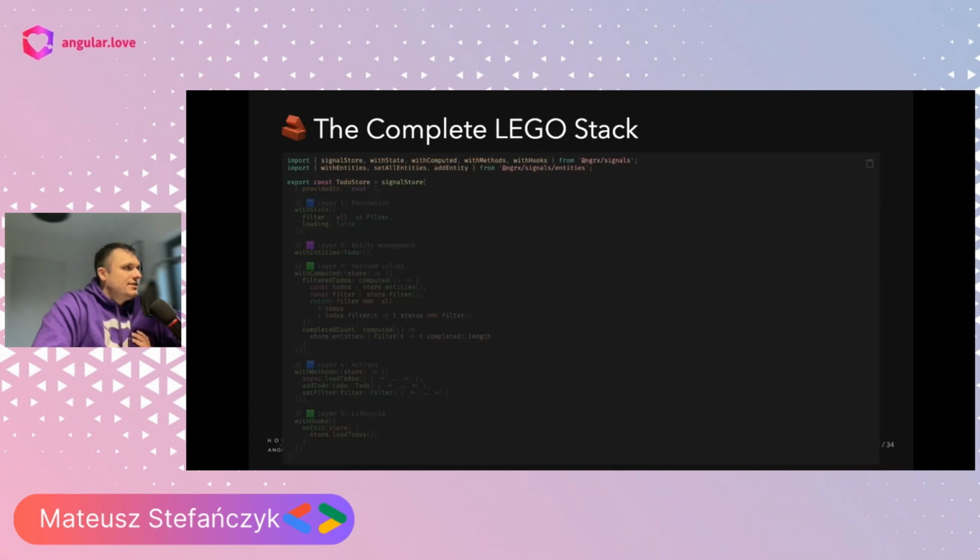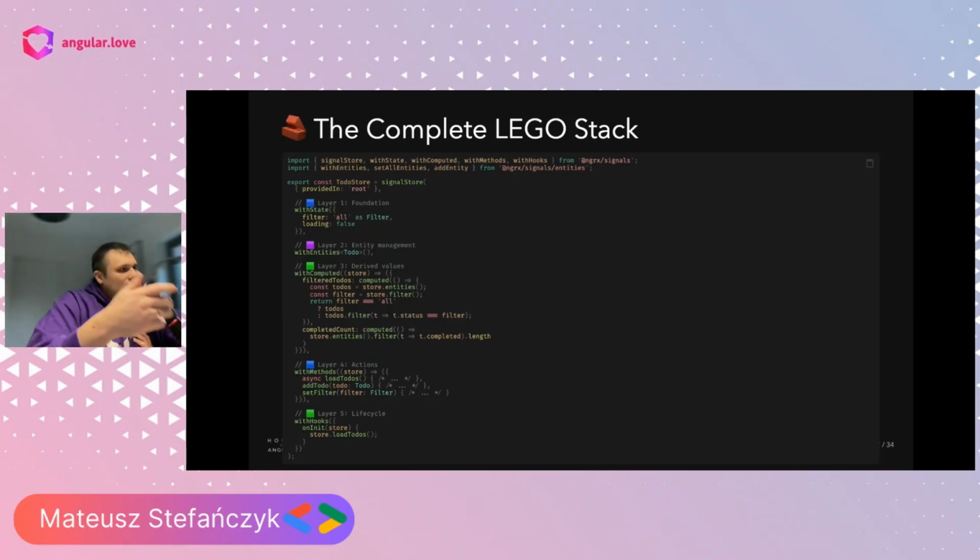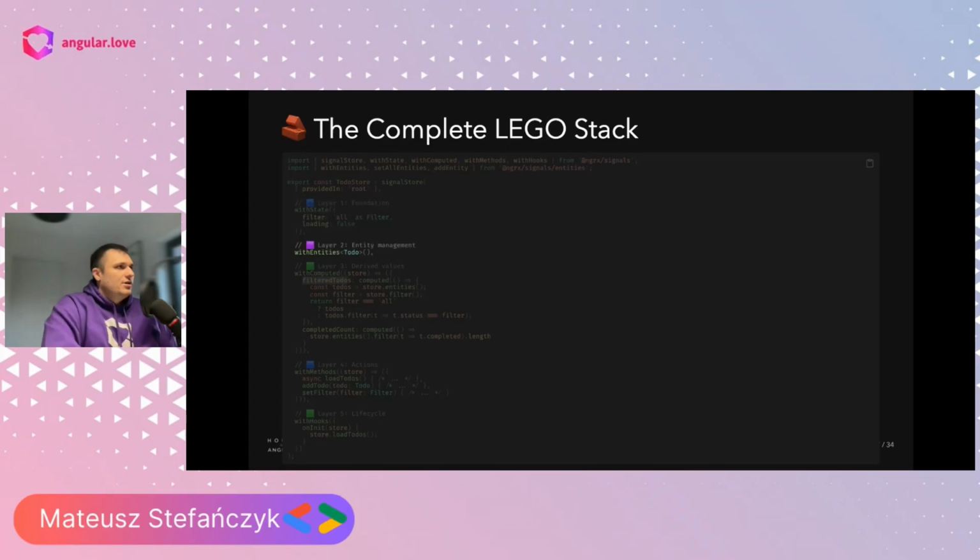Okay, so here we can see how this whole Lego stack can work together. We might have withState, withEntities, withComputed, withMethods, and withHooks. As I mentioned at the very beginning, we are just putting one below the other, and they all compose together into the final state of our store, a single item, which will be the todo store containing all of these properties and all of these methods, which we can then utilize in our components.